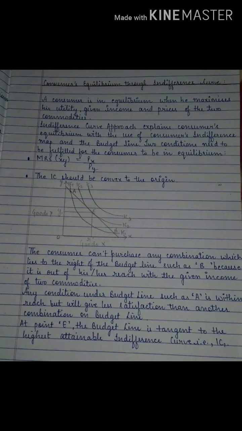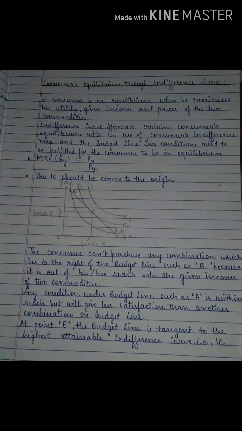Okay, now I have already studied the marginal rate of substitution. Now what is my marginal rate of substitution of X and Y? I check out the ratio of the first commodity to the other commodity, that is PX by PY. PX is what? Price of the X commodity. PY, what is that? Price of the Y commodity. Okay, so this is what the marginal rate of substitution formula is.